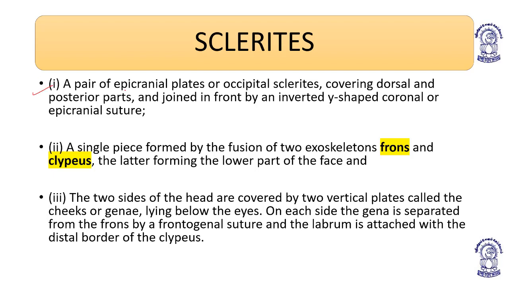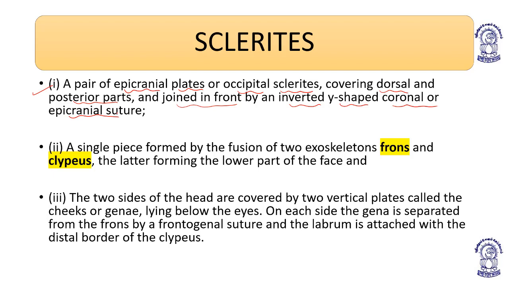A pair of epicranial plates or occipital sclerites covers the dorsal and posterior parts and is joined in front by an inverted Y-shaped coronal or epicranial suture. These sclerites form the head capsule after fusion.